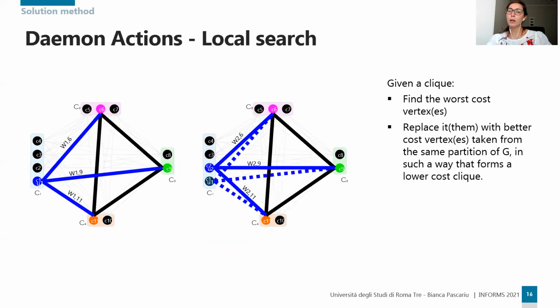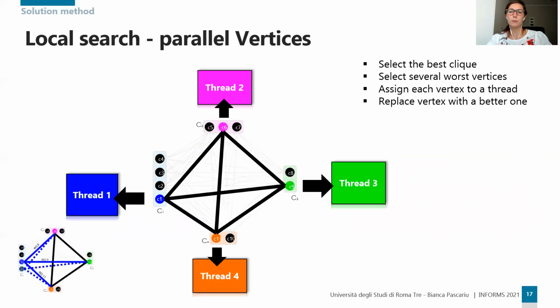The cliques found by the ant colony are processed in the Daemon Actions, where local search is applied on the best solution to move to better neighboring ones. Given a clique, the main idea of the local search relies on finding the worst cost vertex and replacing it with a better cost vertex taken from the same partition of the graph, in such a way that it forms a lower cost clique.